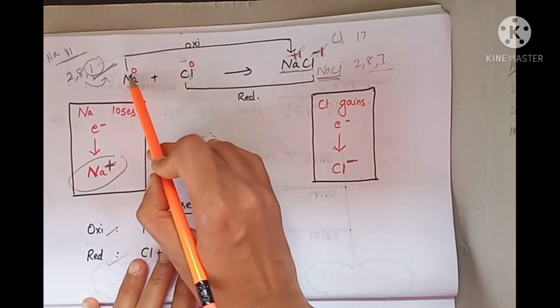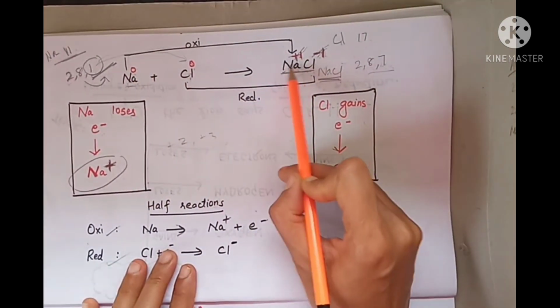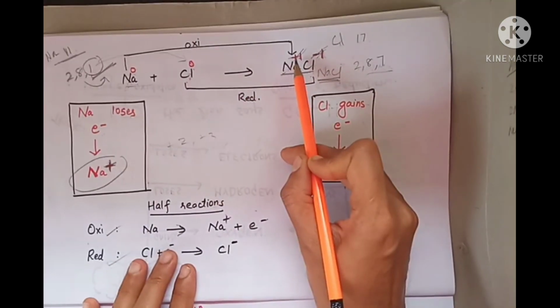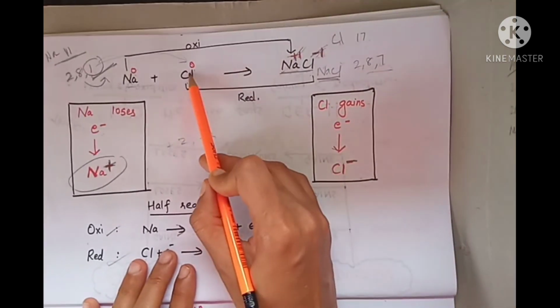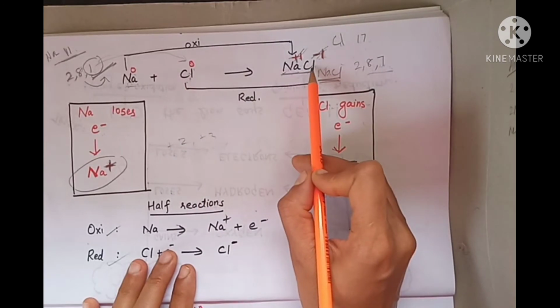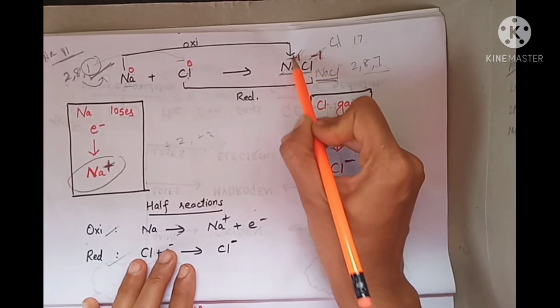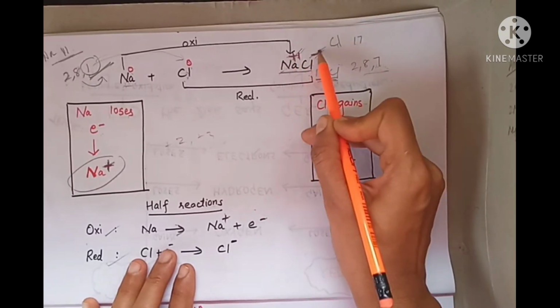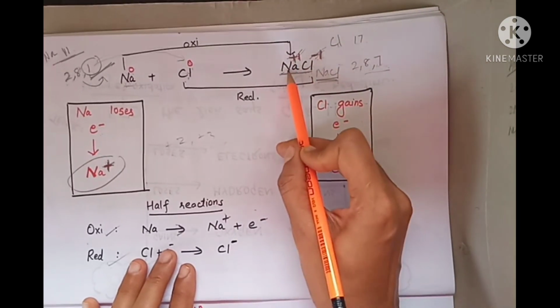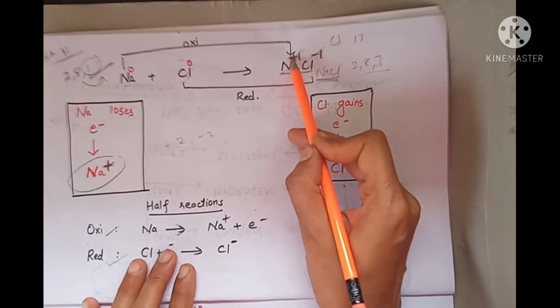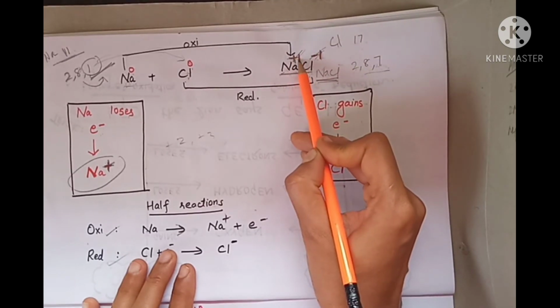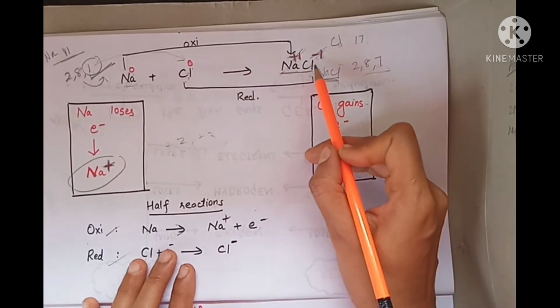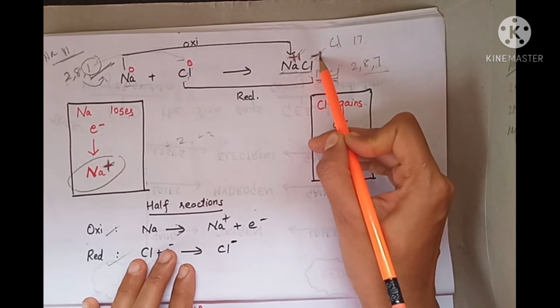Now sodium loses one of its electron, whereas chlorine accepts an electron. We can see the charge on them now as +1 on sodium and -1 on chlorine. When sodium loses an electron, it gains +1 charge, and chlorine has accepted an electron, therefore it gains -1 charge.